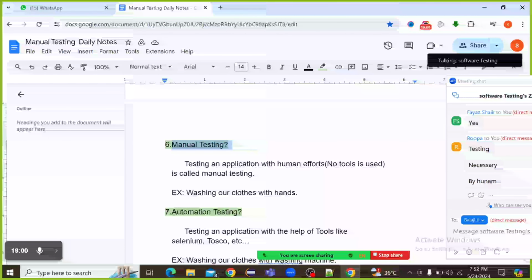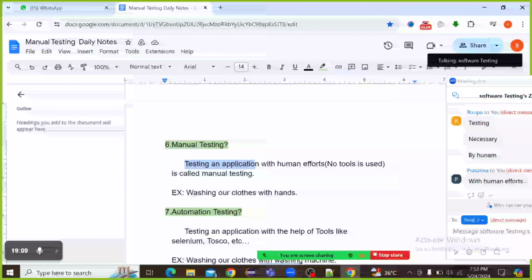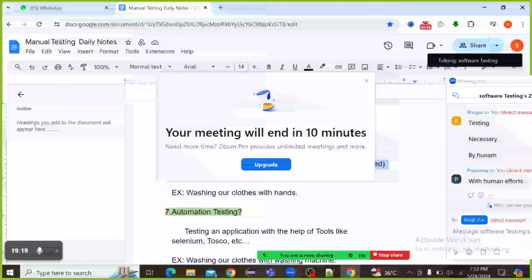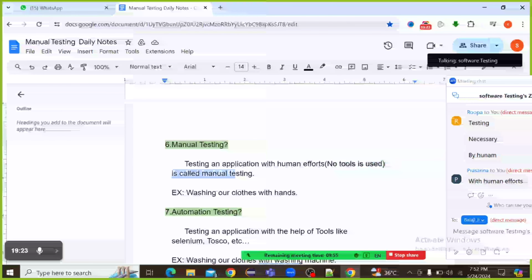See here. Manual testing by humans. See the definition: testing an application with human efforts. No tools are used. That is called manual testing.